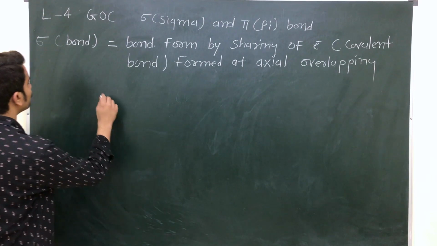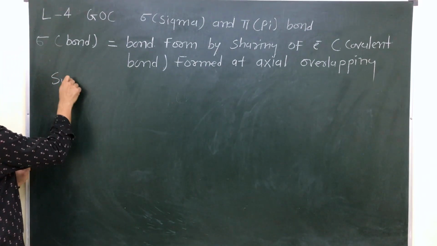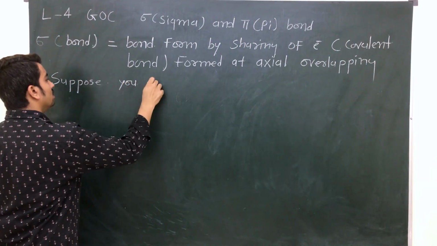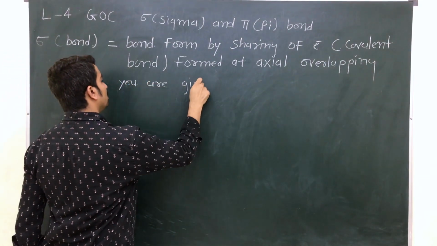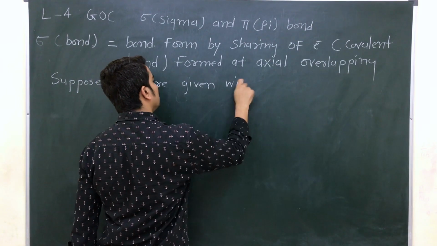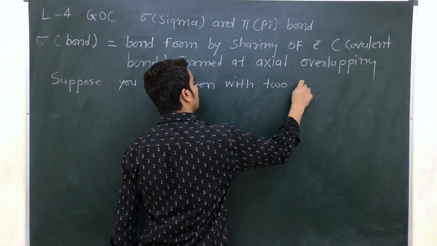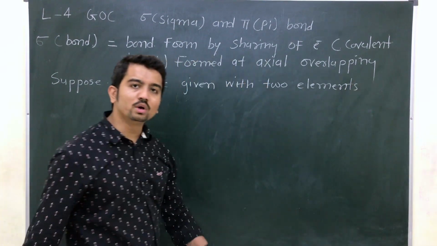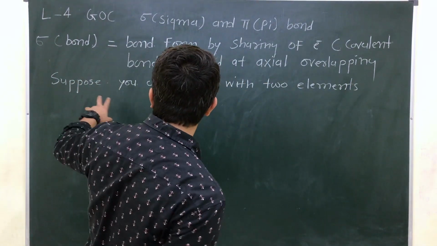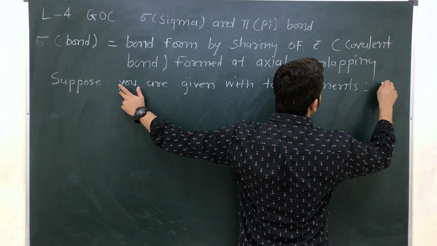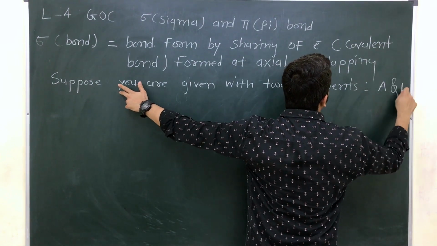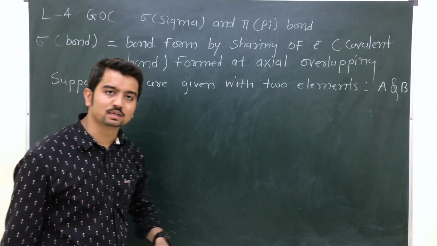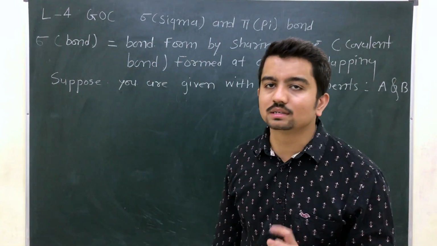Suppose you are given two elements, and here I am assuming that they are A and B. AB is the given element.